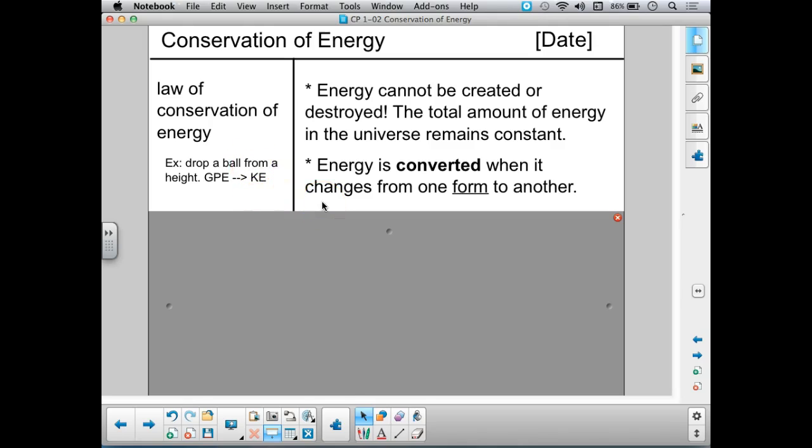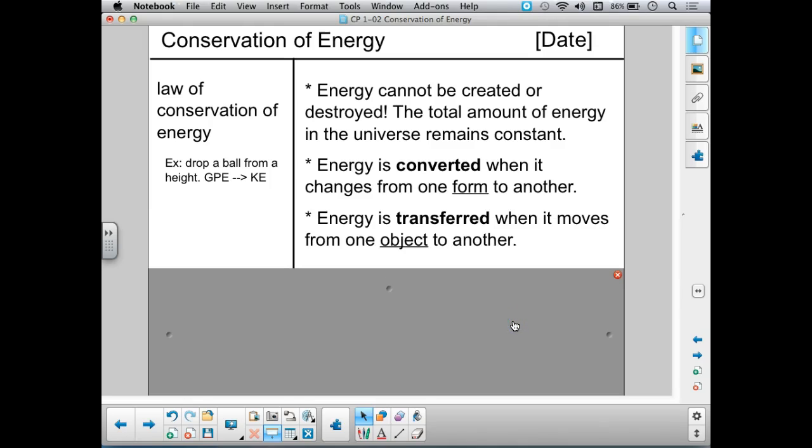Other examples might be we could burn a fuel. In the last lecture we talked about fuel being chemical energy, and if we burn it, we're creating heat out of it, which means we're getting some thermal energy out of that fuel. So what we're doing is we're converting chemical energy into thermal energy. That's a conversion, one form to another.